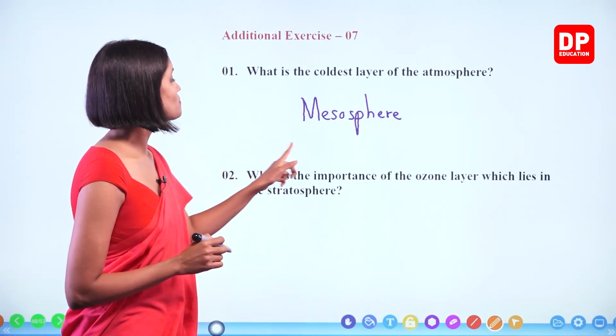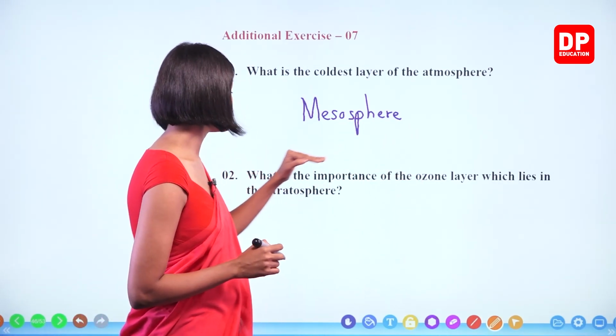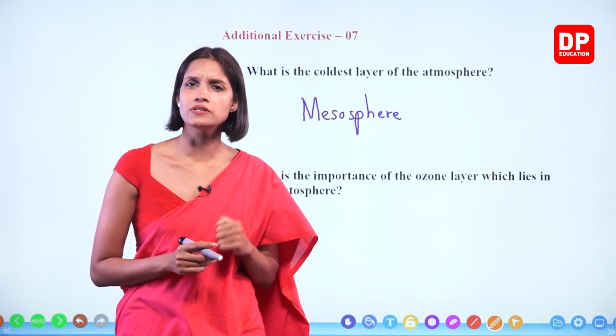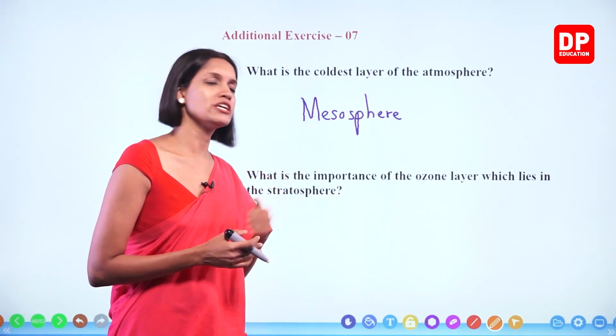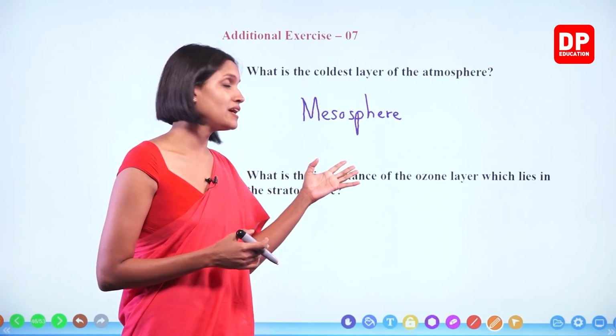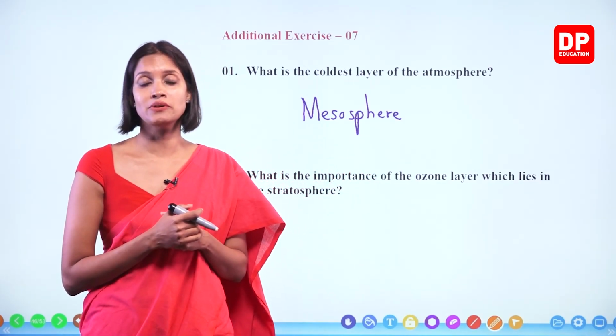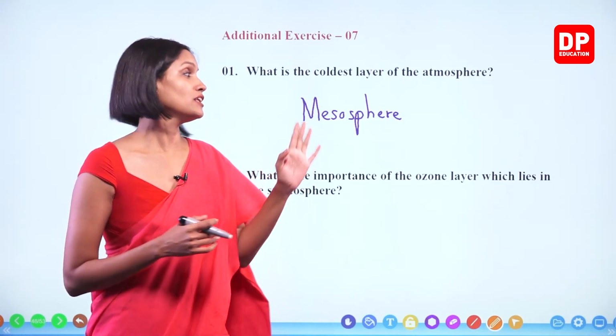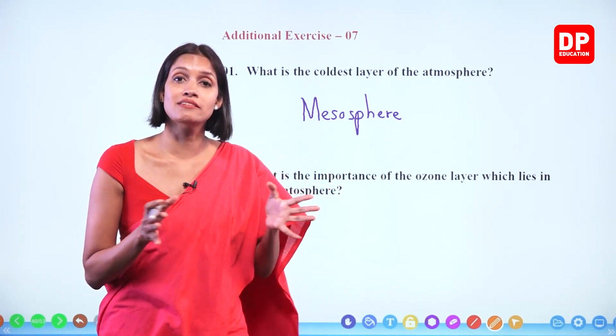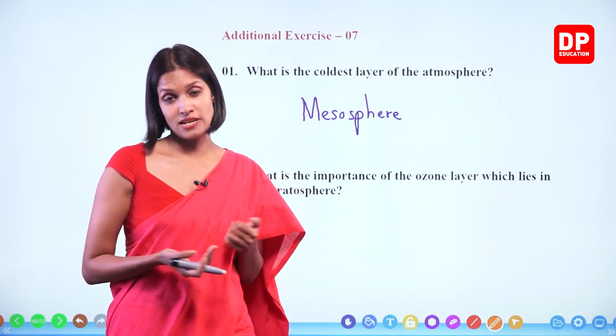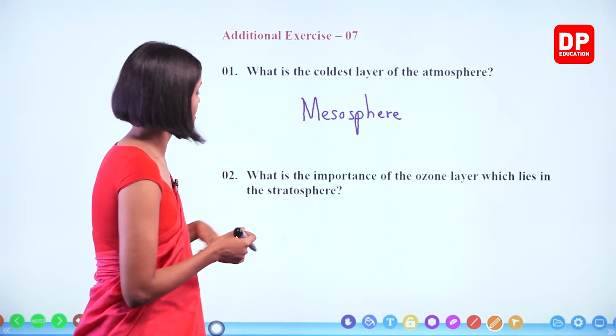Number 2. What is the importance of the ozone layer which lies in the stratosphere? What is the importance, children? Now you all know the reason. Because the ozone layer can absorb the harmful UV rays, ultraviolet rays coming from the sun, and therefore it prevents these UV rays entering the earth and causing us harm. Okay, let's write.